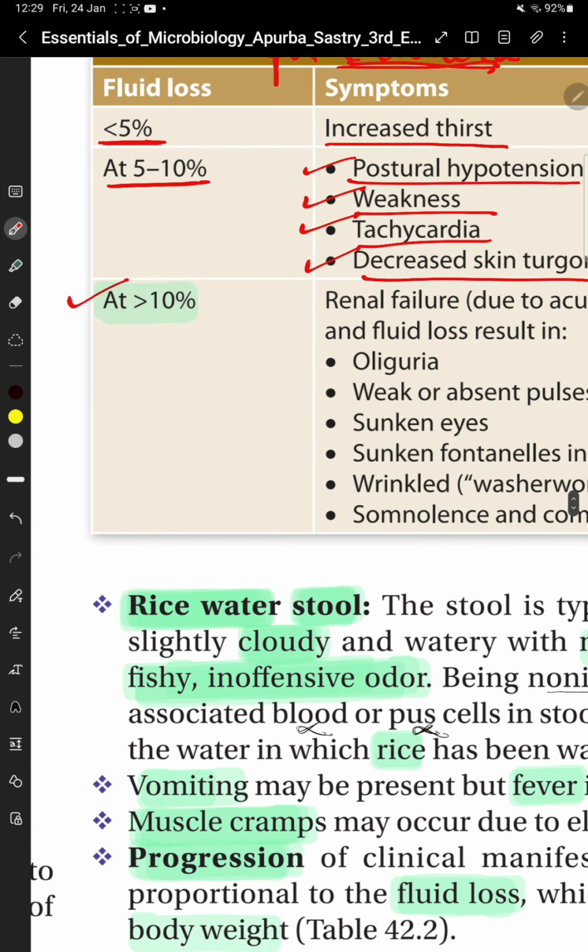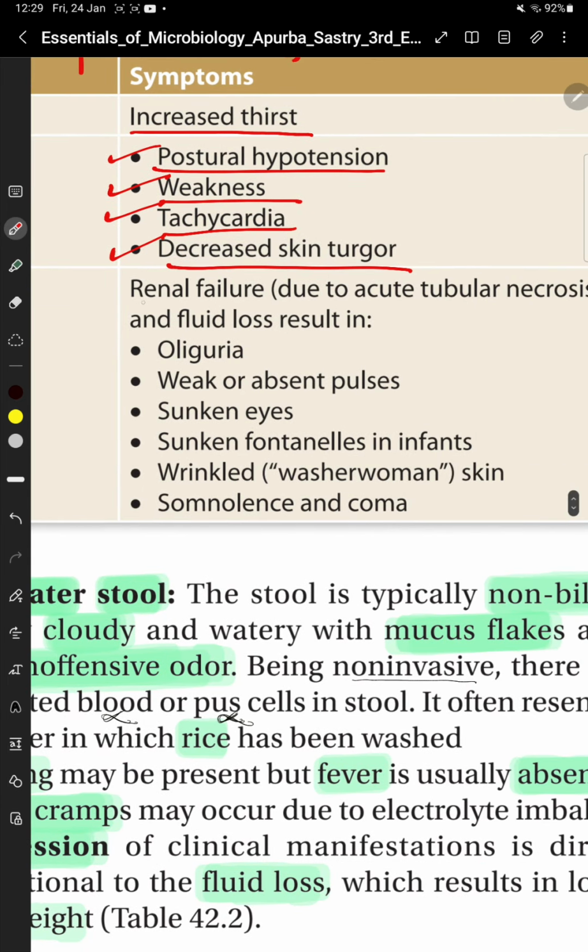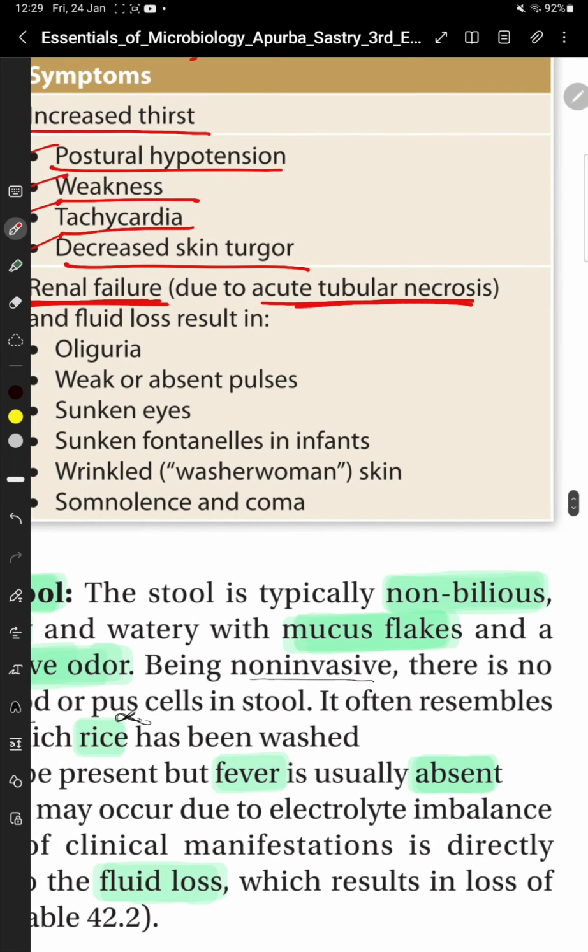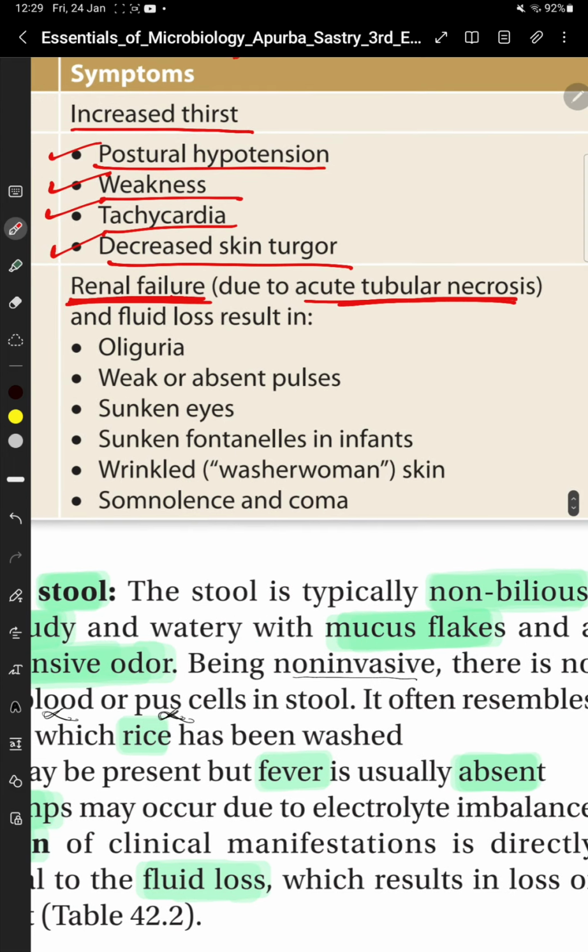If the fluid loss is more than 10%, the symptoms are renal failure due to acute tubular necrosis. Okay. If it is more than 10%, it can result in renal failure due to acute tubular necrosis. And the fluid loss of greater than 10% will result in oliguria, weak or absent pulses, shrunken eyes, shrunken fontanelles in infants, wrinkled skin. Okay, wrinkled skin.